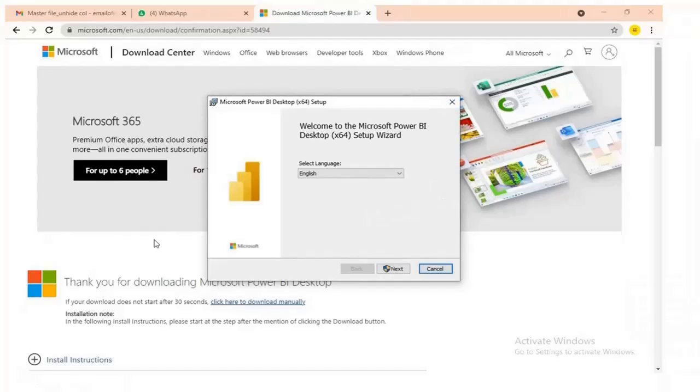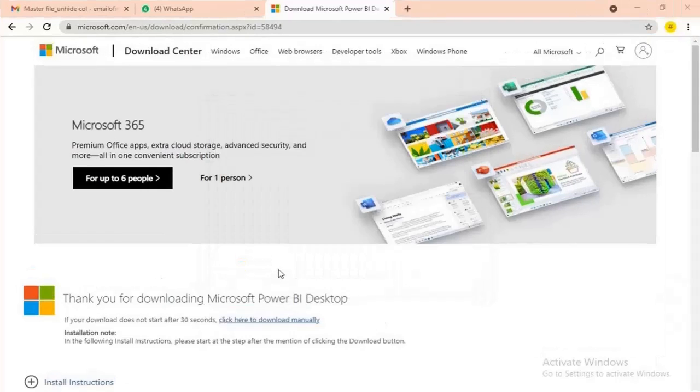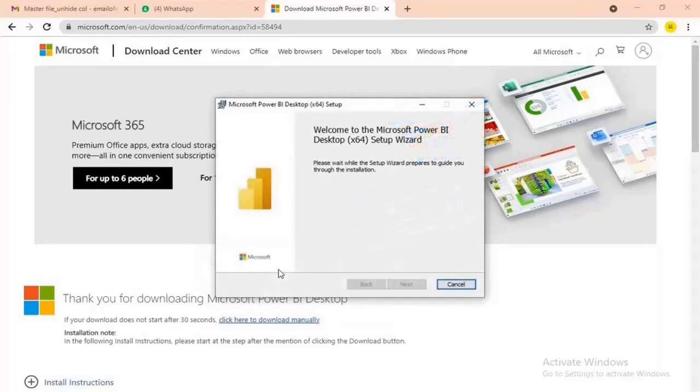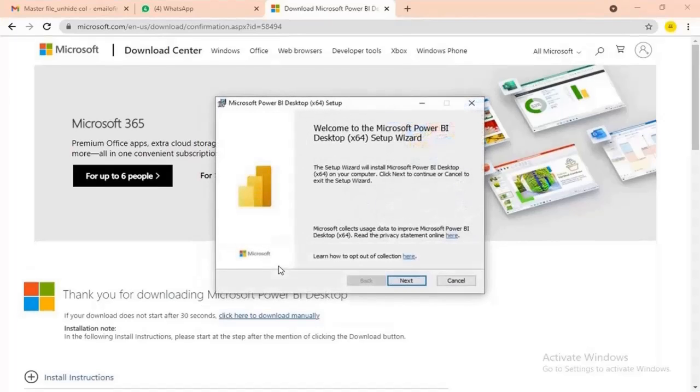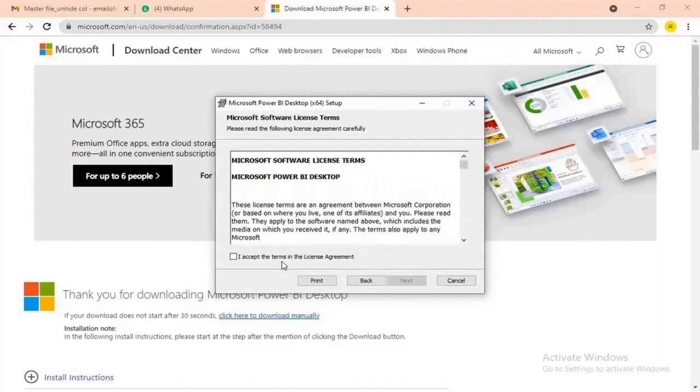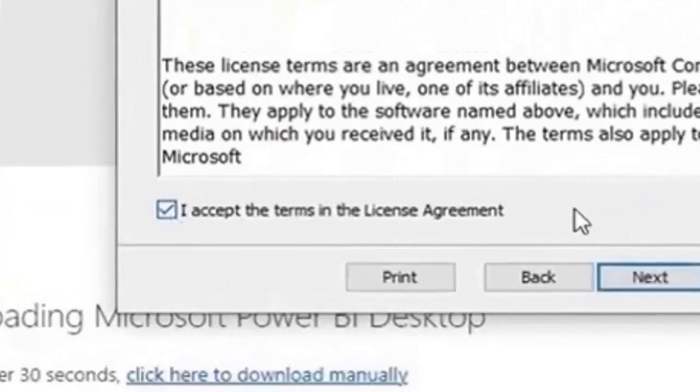Then click on next. We have to check this box.